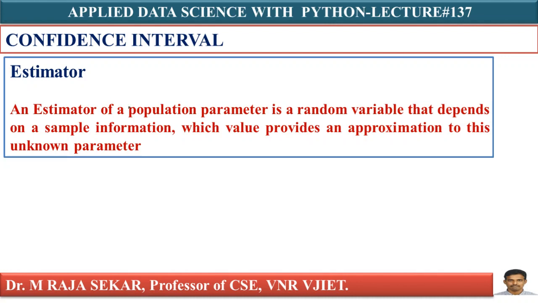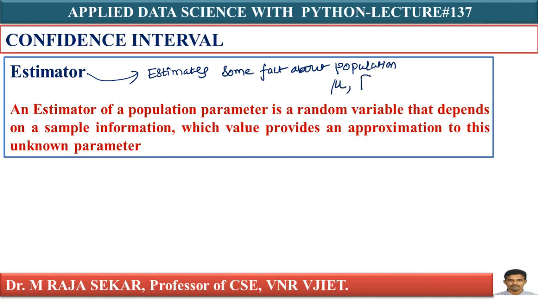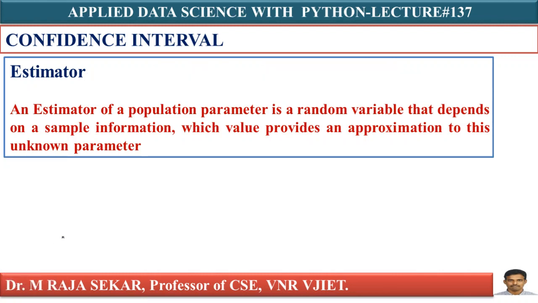Simply I can say an estimator estimates some fact about the population. Which facts? That fact may be population mean, population proportion, or population variance. We will try to understand.